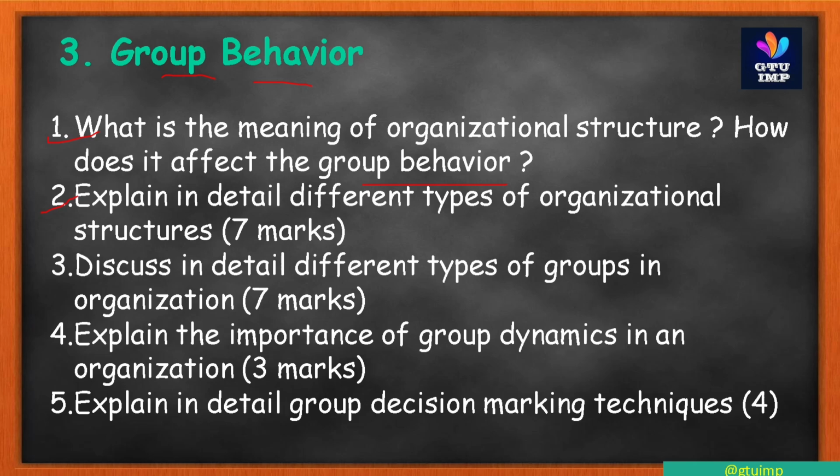Second: explain in detail different types of organization structure. It is asked for 7 marks. The first question and second question are both asked for 7 marks in your GTU exam. Third question: discuss in detail different types of groups in an organization. This is also asked for 7 marks in your GTU exam. Don't forget this question.